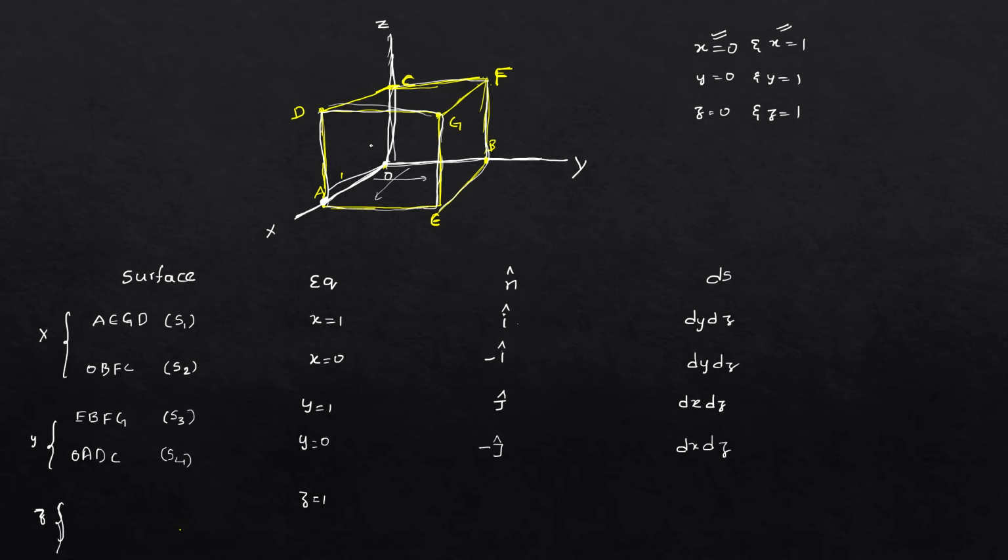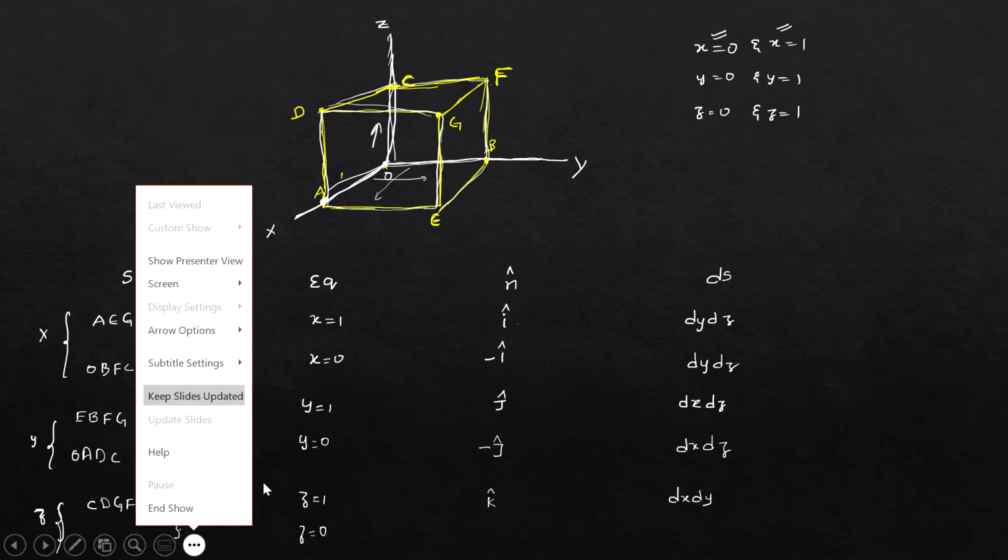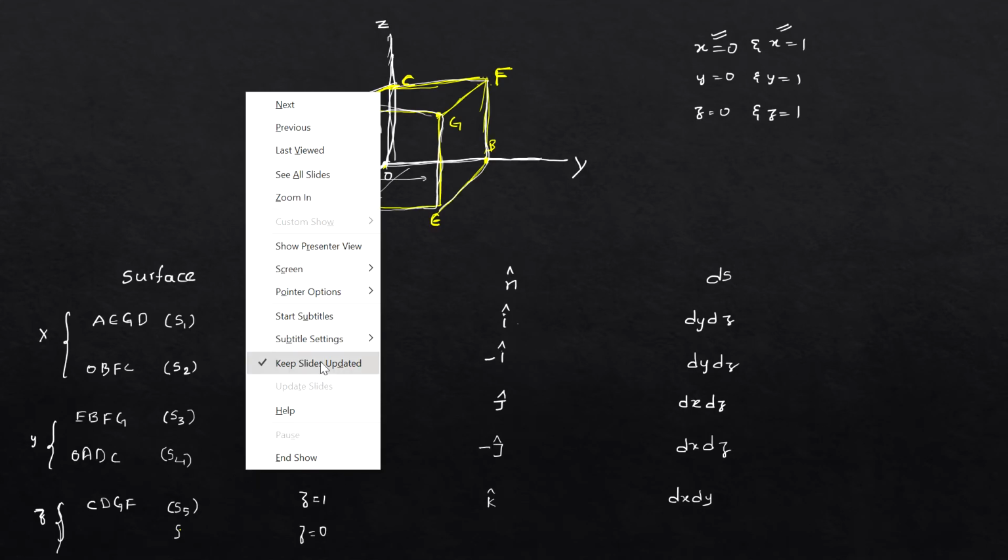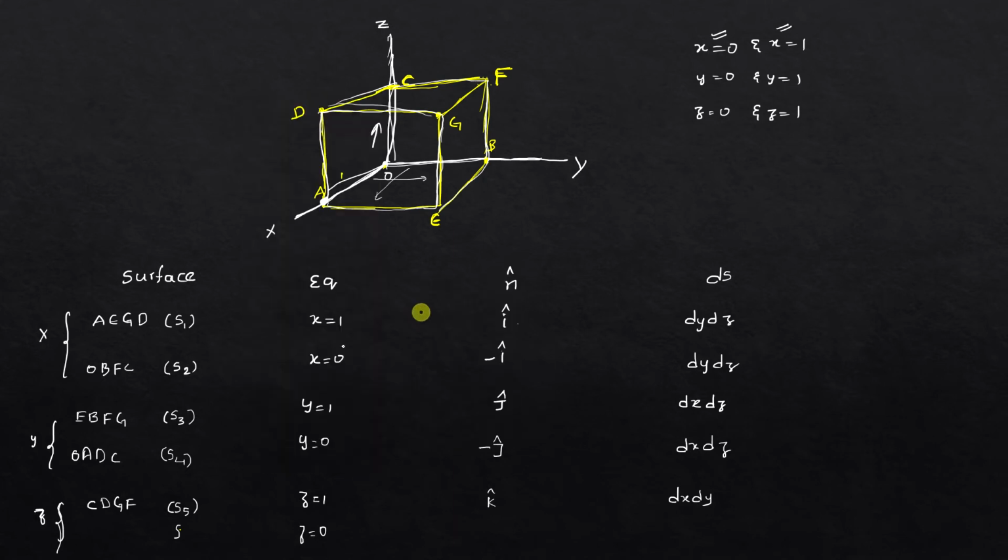So we select the plane CDGF, S5, and the n cap will be k, and the surface will be dx dy. Similarly for z is equal to 0, S6.